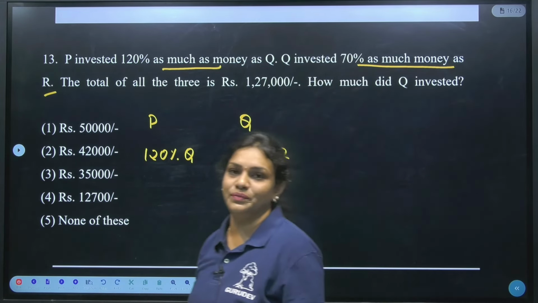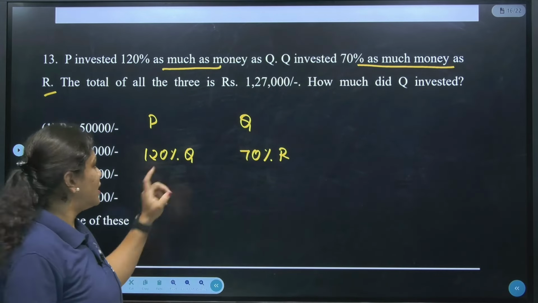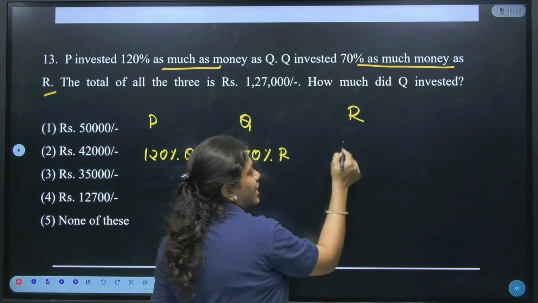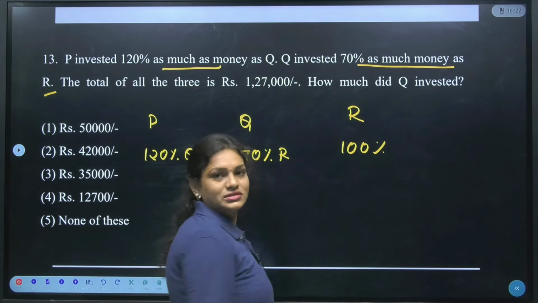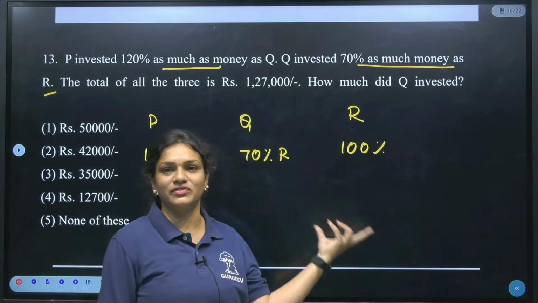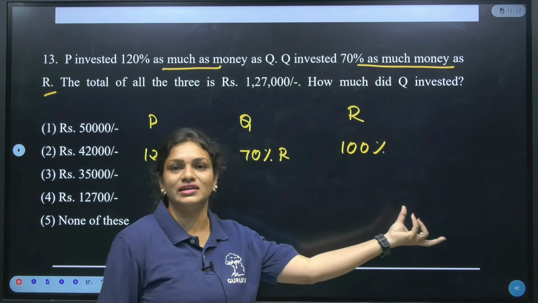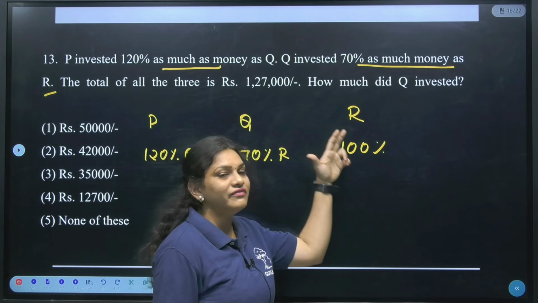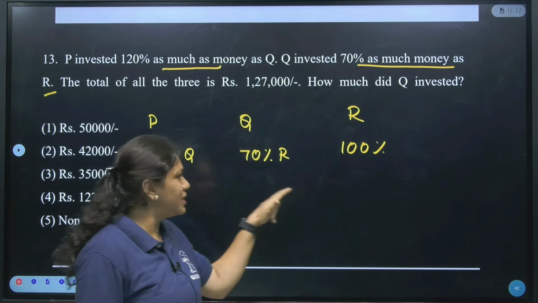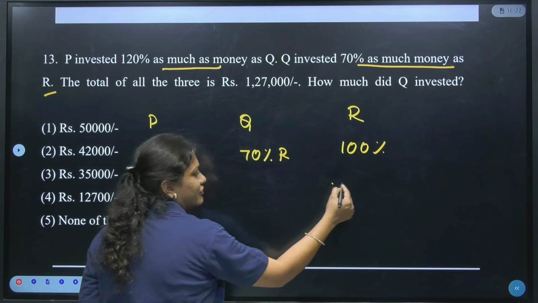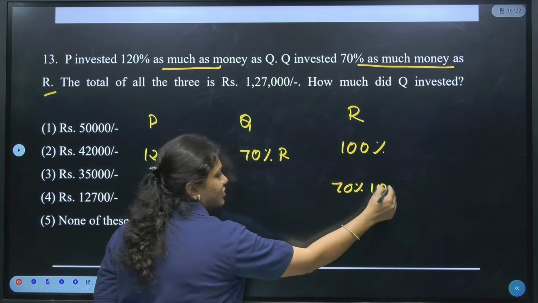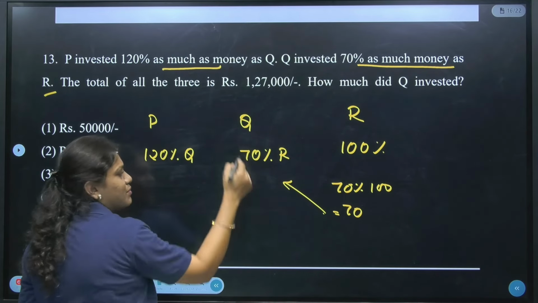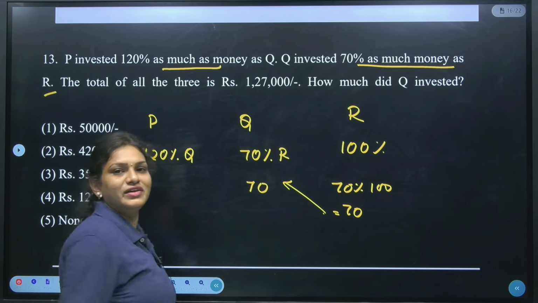Try to understand, guys. P is compared with Q, and the Q value is compared with R, which means in total I can take the R value as 100%. Is it clear? Because R is not compared separately with anyone else. If I assume R is 100%, now come back here. What is 70% of R? 70% of 100 is 70. So what is the amount invested by Q? Isn't it 70? Yes.